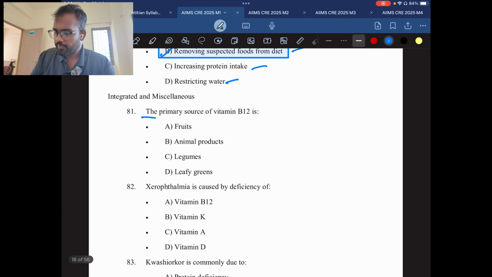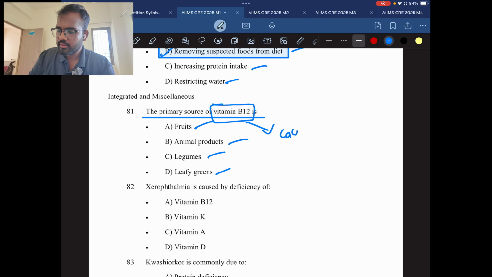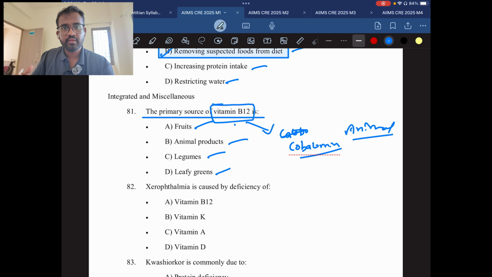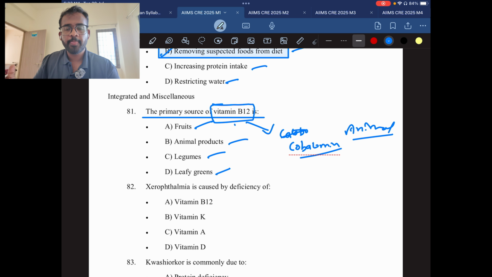Question number 81. The primary source of vitamin B12 is fruits, animal products, legumes, leafy greens. So always remember, vitamin B12, which is called cobalamin, is only present in animal sources. There is no plant source which contains vitamin B12. For that reason, vegetarian or vegan people will always have vitamin B12 deficiency. They either take supplements or inject vitamin B12 intramuscularly every month.